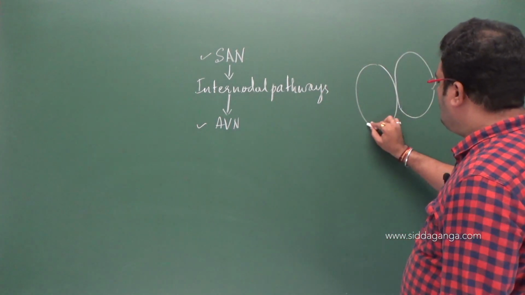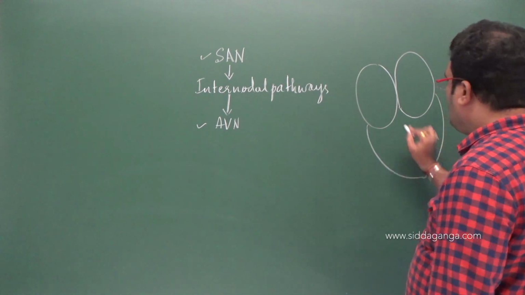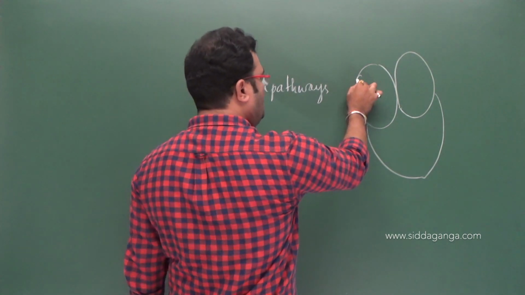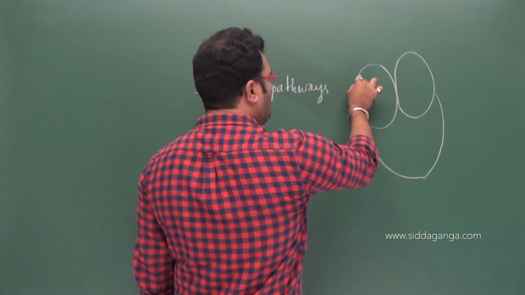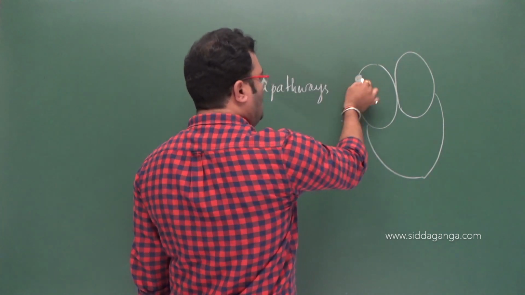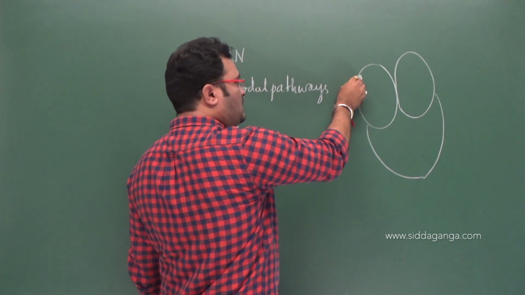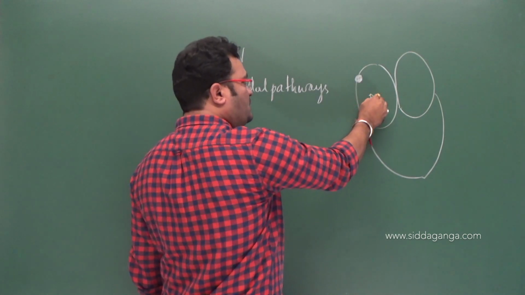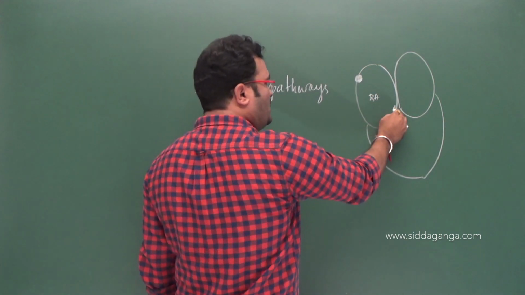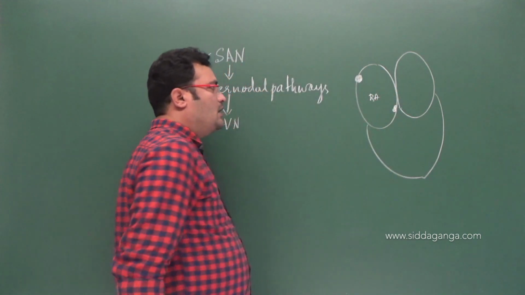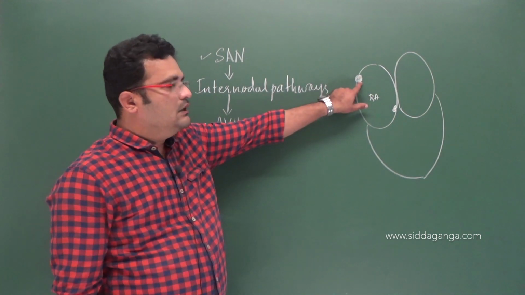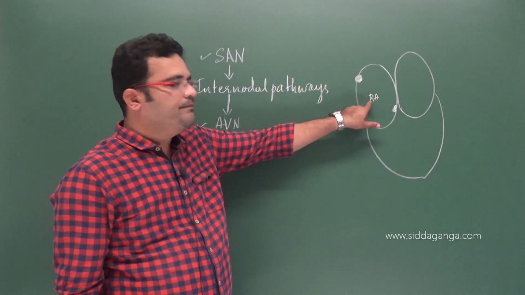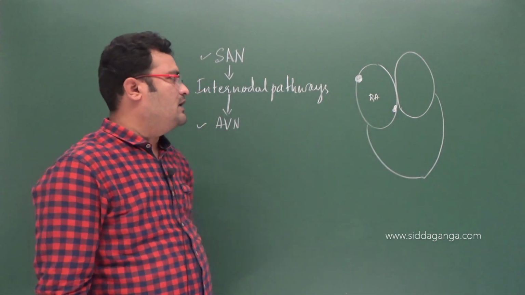Consider there are two atria, here this one is the right auricle, this one is the right atrium, and this one is AVN.